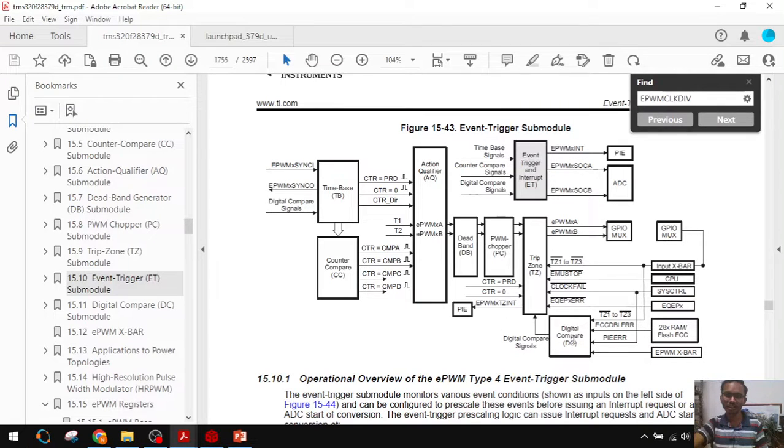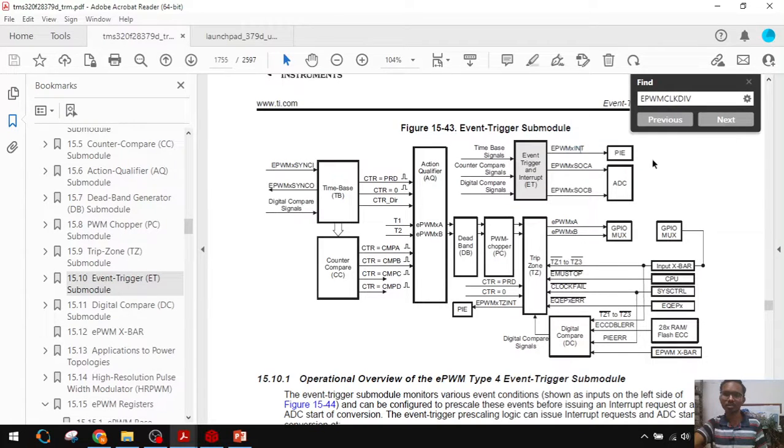And here digital compare is for protection purposes like overcurrent, speed or clock fail. Based on this also we can generate the interrupt or start of conversion.